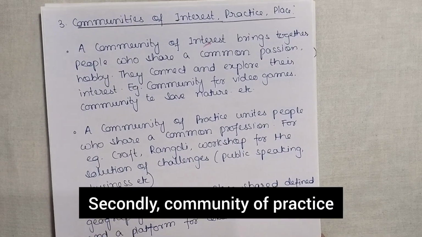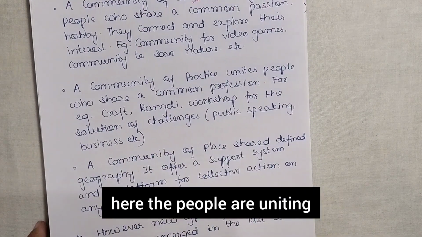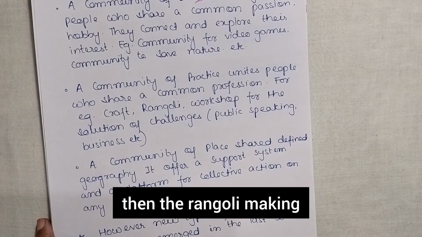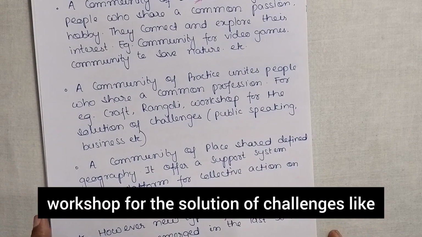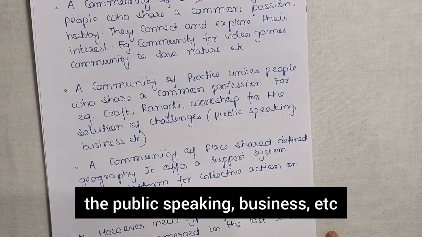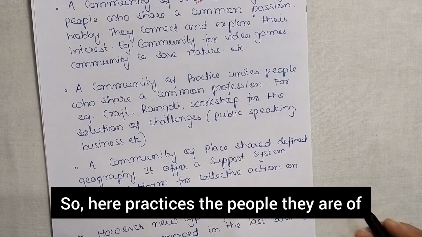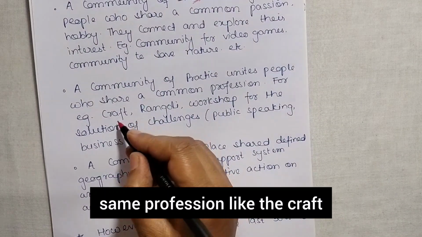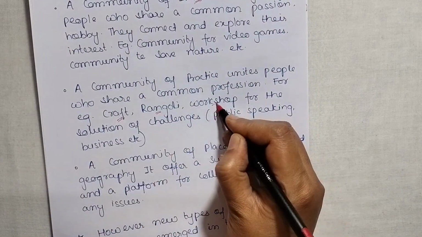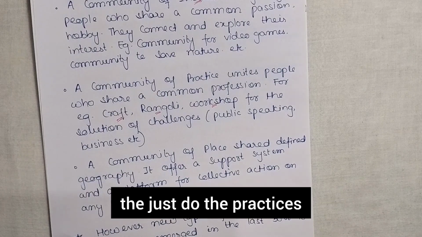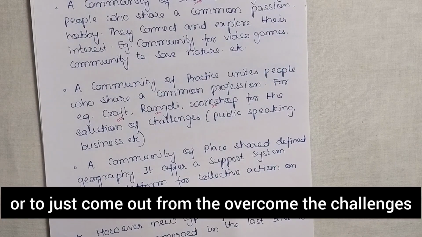Secondly, community of practice. Here the people are uniting who share a common profession. For example, craft, rangoli making, workshops for the solution of challenges like public speaking, business, etc. Okay. So here in practice, the people are of the same profession like craft, rangoli or teachers. They will combine together to do the practices or to overcome the challenges.